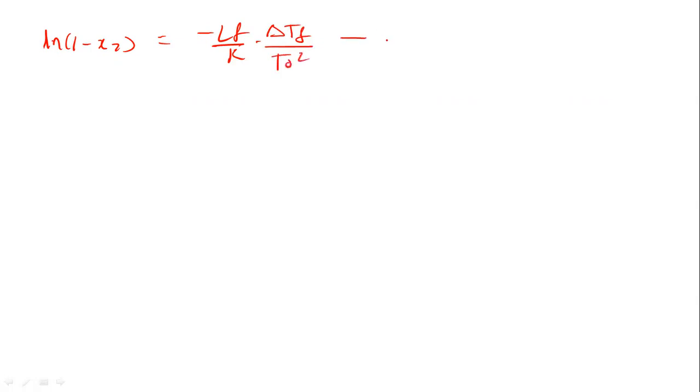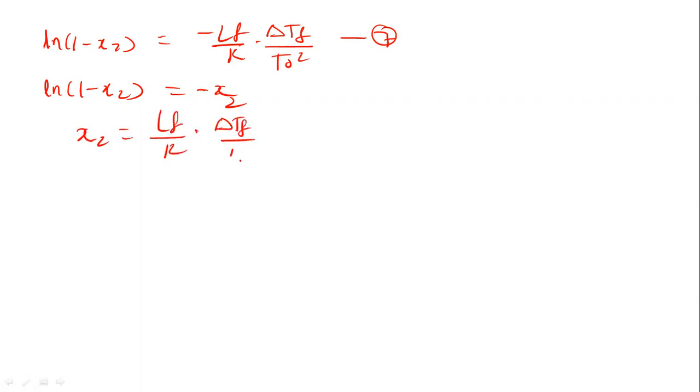Now we know that ln(1 minus x2) equals minus x2 for the dilute solution. So minus minus becomes plus here. So we can write x2 equal to LF upon R into delta TF upon T0 square.